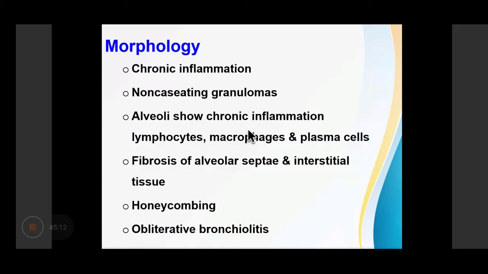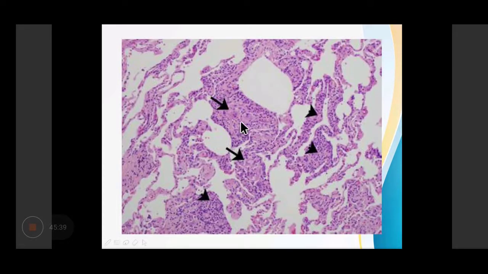Now, morphologically, it shows presence of chronic inflammation and non-caseating granulomas. The alveoli will also show chronic inflammation comprising lymphocytes, macrophages, and plasma cells. There will be fibrosis of the alveolar septa and interstitial tissue. There will be honeycombing, and later on it will lead to obliteration of the bronchi and inflammation, leading to obliterative bronchiolitis. So this is showing areas of non-caseating granulomas.